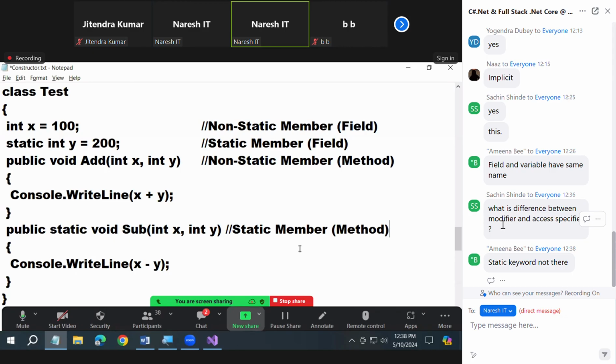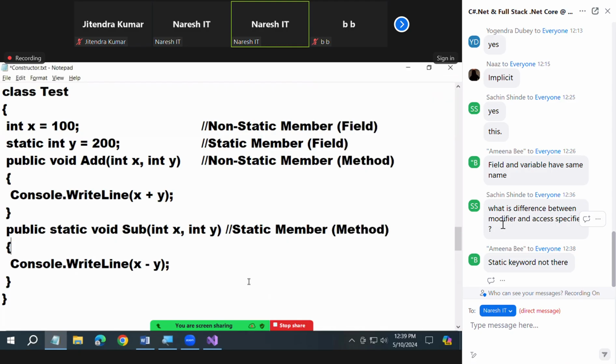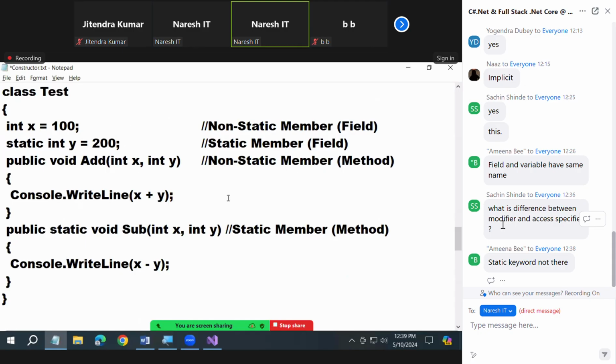Okay, so modifier, and every keyword is a modifier. All keywords are modifiers. Public is a modifier. Static is a modifier. All keywords are called modifiers only. That only I said to you. What is a modifier? The keyword. Keywords are called modifiers. Okay. So, you see how many members are present in the class now? Four. In this, two are static, two are non-static. So, did you understand the difference between static and non-static members first?